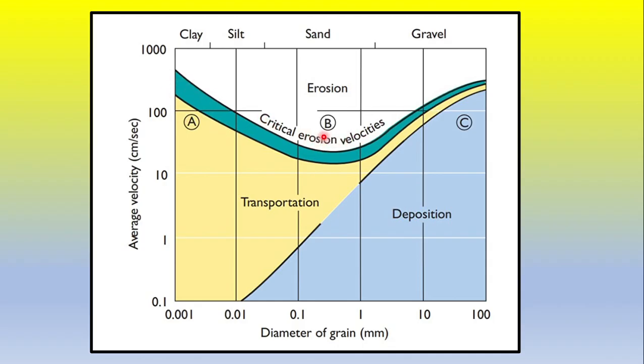So above this is the erosional area. Okay, this is the erosion, and this yellow colored area is the transportation. And this dark gray area is the depositional area.